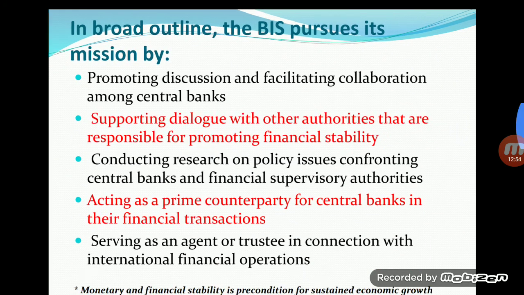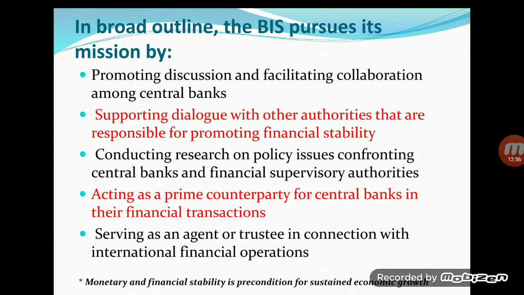What is the mission of this bank? We can discuss here in a broader outline. It promotes discussion and facilitates collaboration among the central banks. It supports the dialogue with other authorities that are responsible for promoting financial stability.